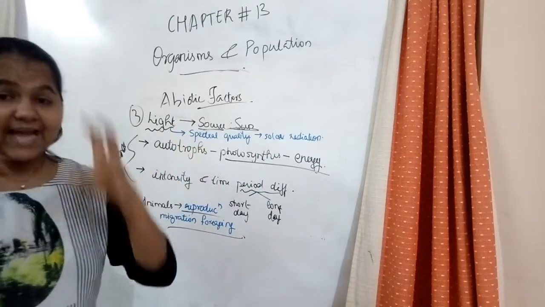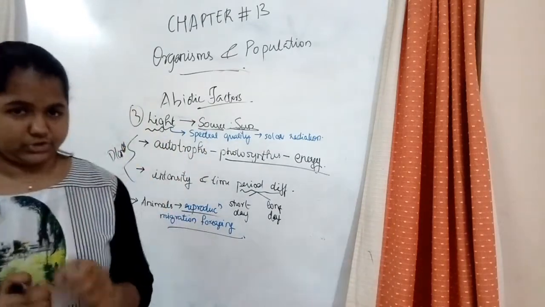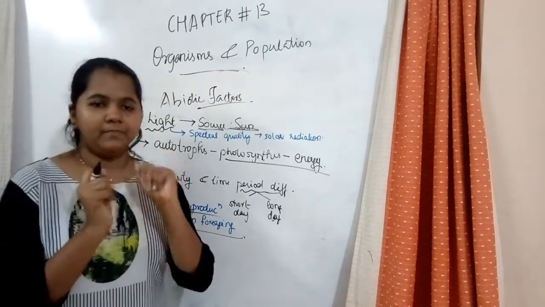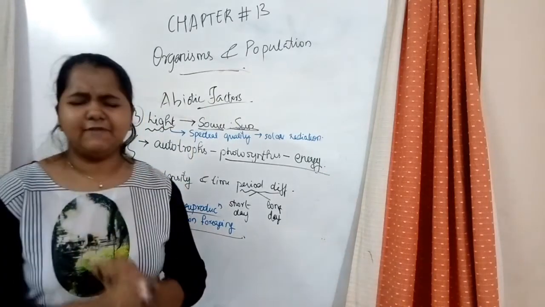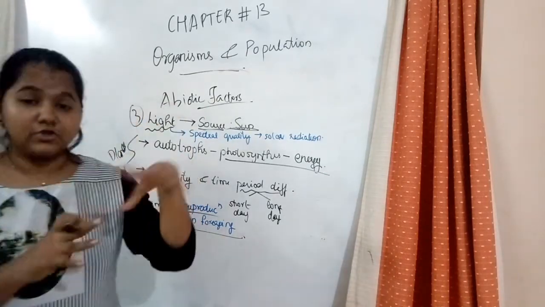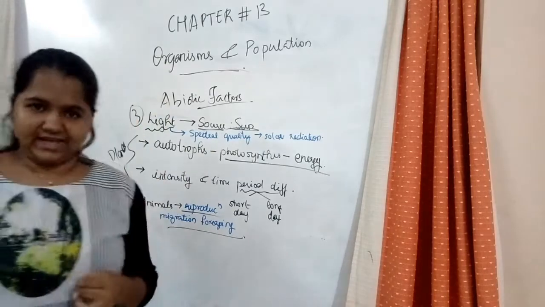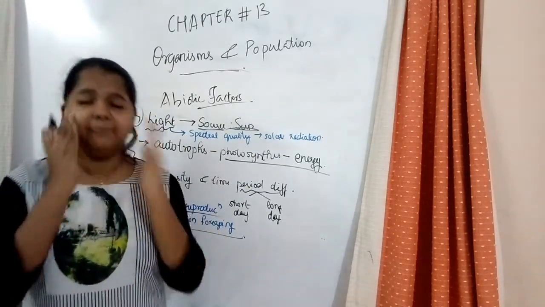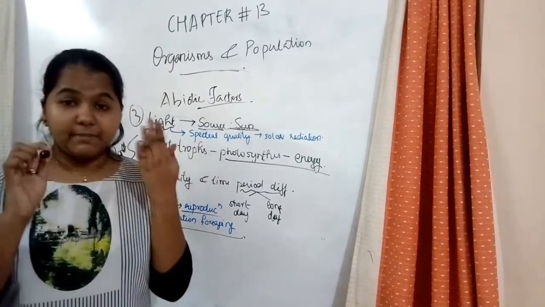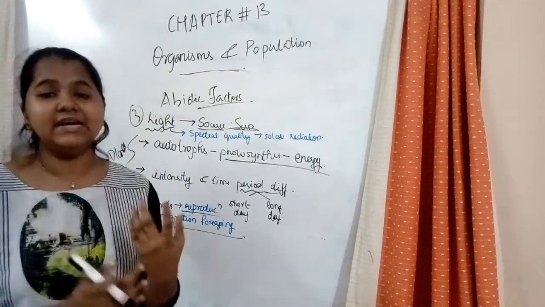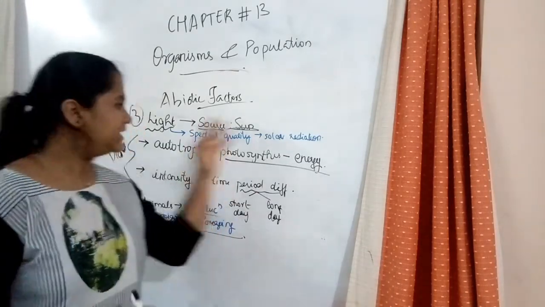In the same way, these light intensities are important. And also the spectral quality of light is very important, because if the spectral quality is not good, UV rays can cause harmful effects on your body. It can make you blind, cause skin cancers, etc. So, that is the talk about light.